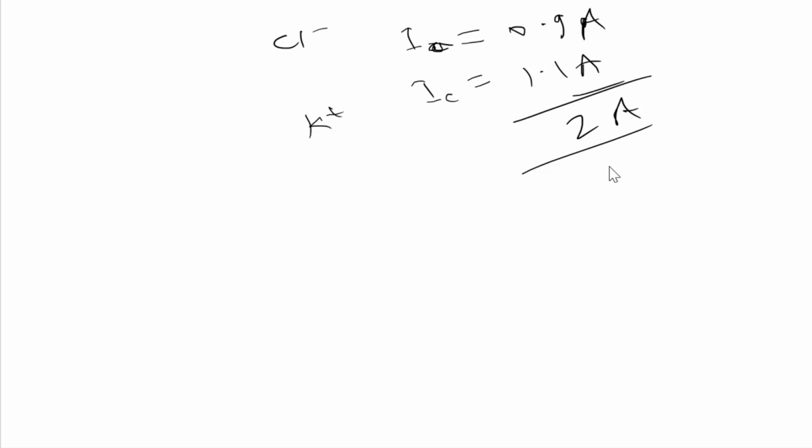Got it? So now can you say both the ions are contributing equal current flow or unequal here? Unequal. The contribution of K plus is more and Cl minus is less here. And for the electrolyte or salt we are using in the salt bridge, the criterion is that the current flow due to both types of ions should be equal. If it is equal, then the cell can work efficiently. Otherwise the efficiency of the cell will be affected.